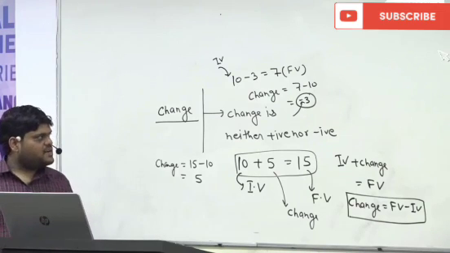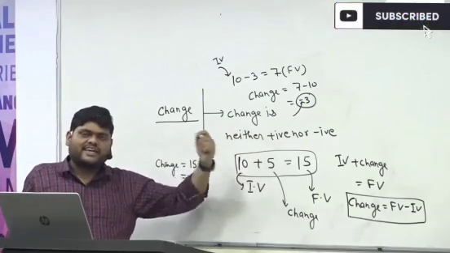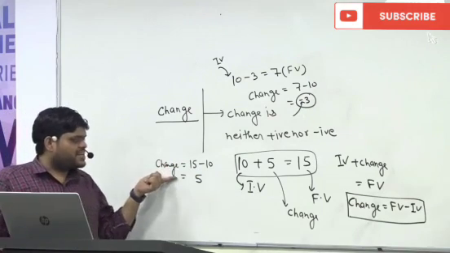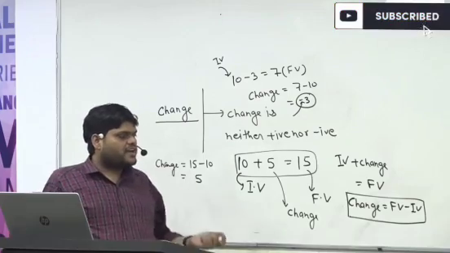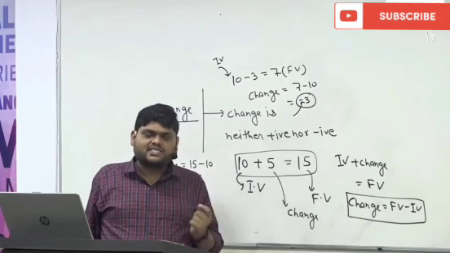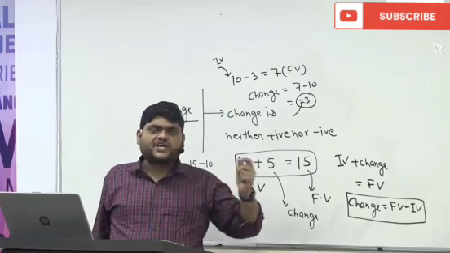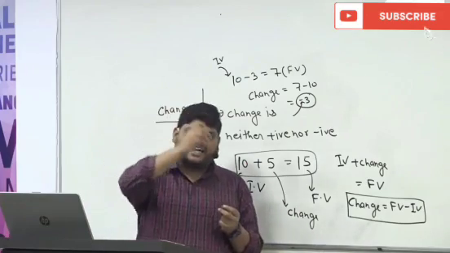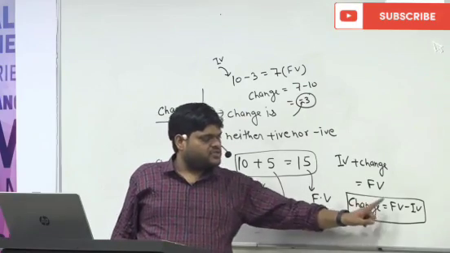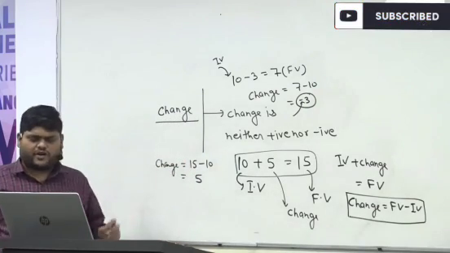So what have we learned? First concept: change is neither positive nor negative. Second concept: whenever we are finding change, change is always equal to final value minus initial value. What is the initial value? Initial values are those values in which we are changing something, either adding something or subtracting something. So change is equal to final value minus initial value. I hope this is clear to everybody.